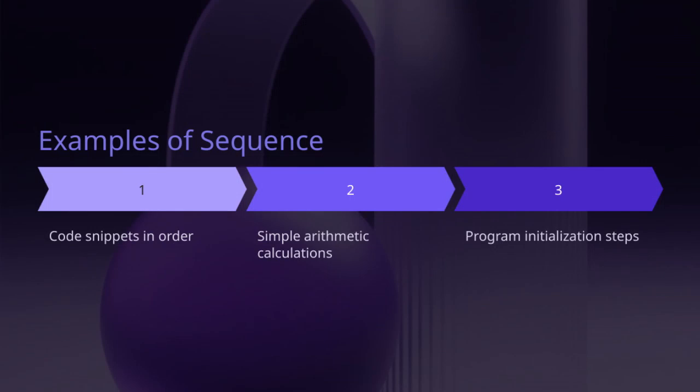Here, we see the progression of topics, starting with examples of sequences. This is fundamental because understanding sequences helps us grasp how data flows in programming. Next, we move to simple arithmetic calculations, which are the building blocks for many algorithms and operations. Finally, we look at code snippets in order, illustrating how these concepts come together in actual code.